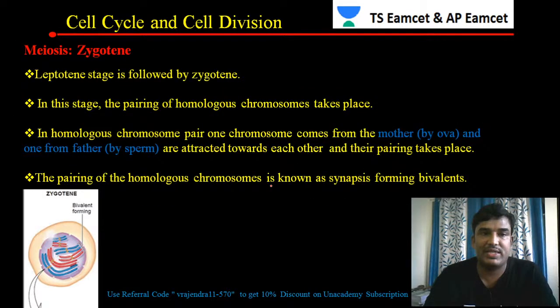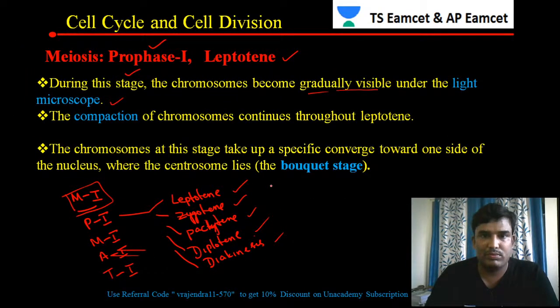That's what we were discussing here. In the leptotene stage, chromosomes gradually become visible under the light microscope.